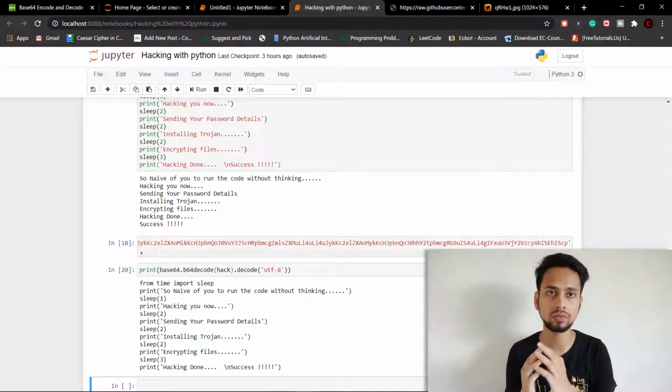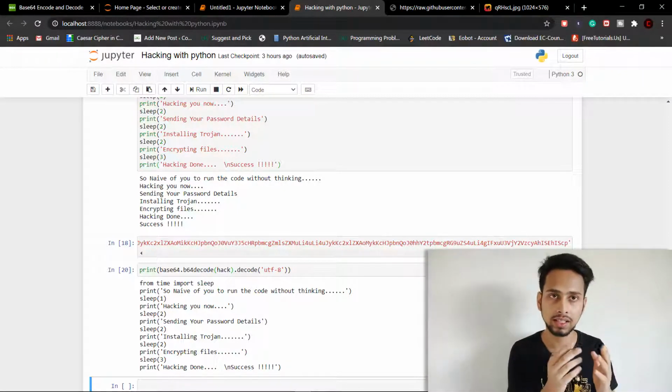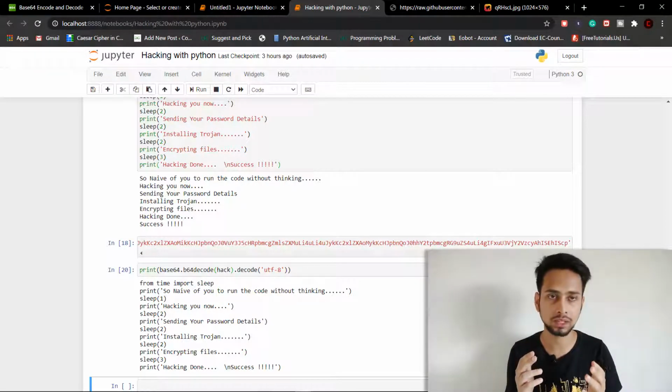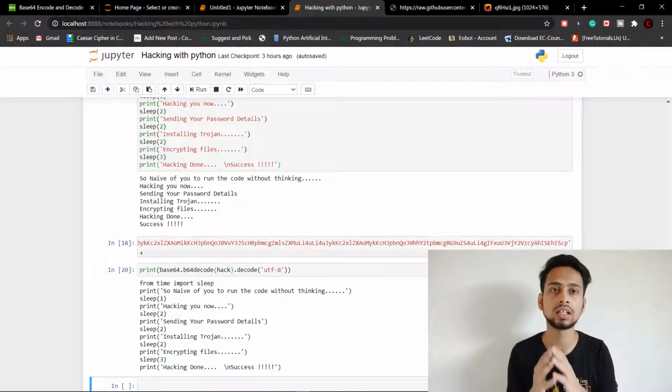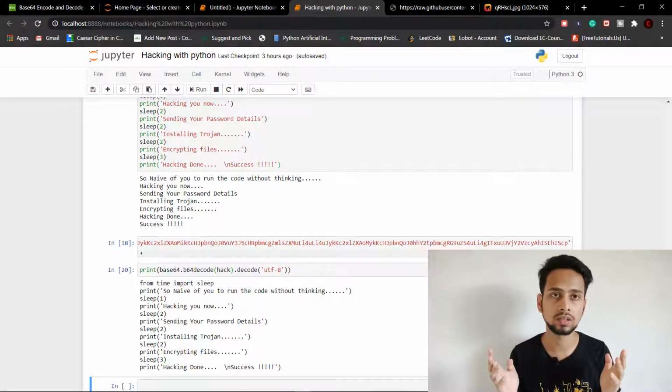So this was one. If you want to do something like downloading an image from the internet and displaying it onto that victim's computer, and you don't know the code, you can Google how to download and open files in Python, and it is going to give you the code. You have to just modify it a bit, and then you can do so much harm to that computer. Like you can keep on encrypting files using the Python OS library, or you can even delete his entire system without him actually knowing. He is just going to think I'm simply going to run this simple command, and in the end he ends up losing everything. So you have to be careful while using any certain commands from that.